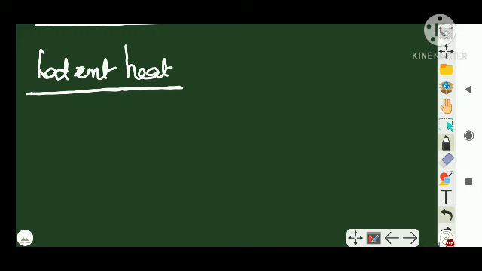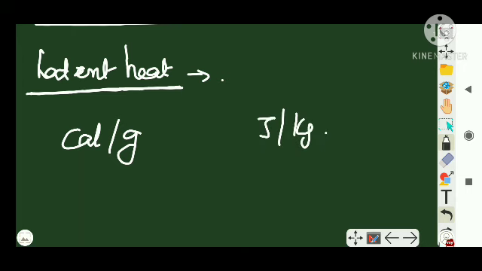So if you are asked the definition of latent heat: the amount of heat that has to be supplied or removed from a body for its complete change of state at constant temperature is called the latent heat of the body. Its unit is calorie per gram in the CGS system. In the SI system, it is joules per kilogram, right?